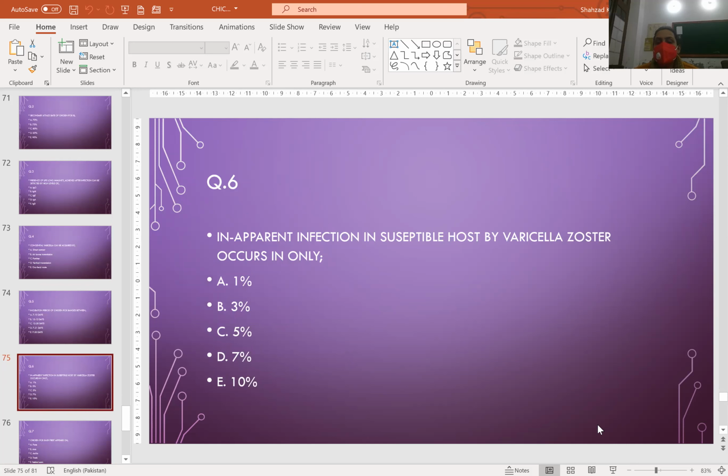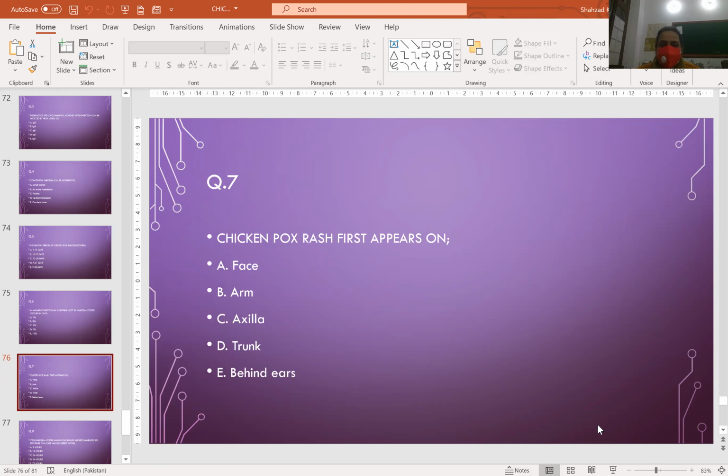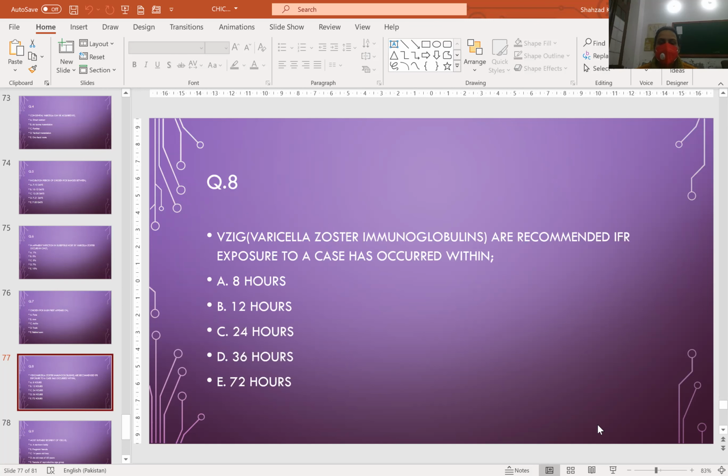Inapparent infection occurs in susceptible hosts, while varicella zoster occurs in only 1%, 3%, 5%, 7%, or 10%? 5%. The chickenpox first rash appears on the face, arm, axilla, trunk, or behind the ears? Trunk, yes, D. Varicella zoster immunoglobulins are recommended if exposure to a case has occurred within 8 hours, 12 hours, 24 hours, 36 hours, or 72 hours? 72 hours, yes.